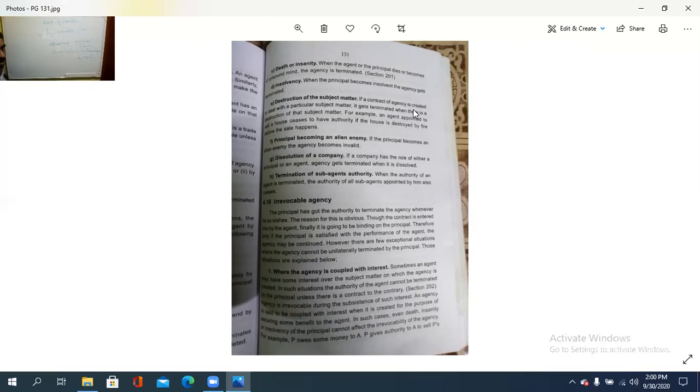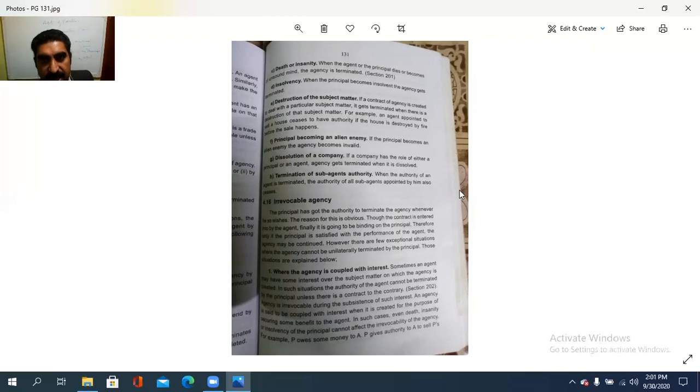By the operation of law, that is by the expiry of the term, expiry of time, by the performance of the contract, by the death or insanity or insolvency of the principal as well as the agent. If the subject matter itself is destroyed, then it ceases to exist. Then if the principal becomes an enemy of the agent, or if the company started for such a purpose is automatically dissolved, it ceases to exist, and the authority vested with the subagent is terminated, because if the agent's authority has ceased to exist, the subagent has nothing there. So in such a case also this will be terminated.